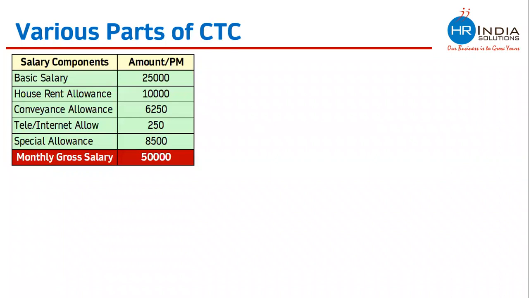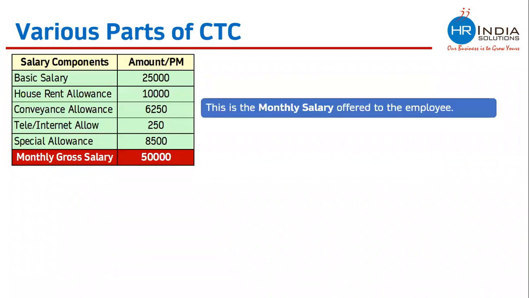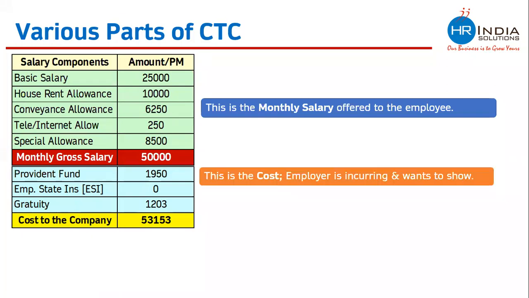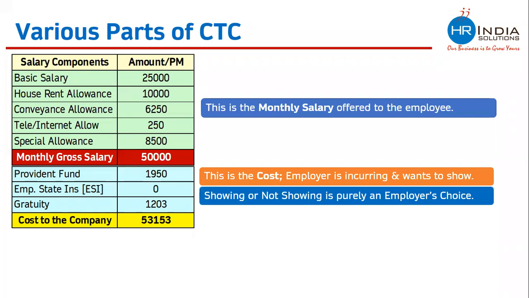So we have seen that there are various parts of CTC, and this is the monthly salary you are offering to the employee. All this employer contribution is the cost the employer is incurring and wants to show. Showing or not showing is purely an employer choice. Any company that has not mentioned PF, gratuity, or any statutory benefit is not giving an excuse to avoid the law. Even if they are not mentioned, these things will become applicable from the labor law point of view.